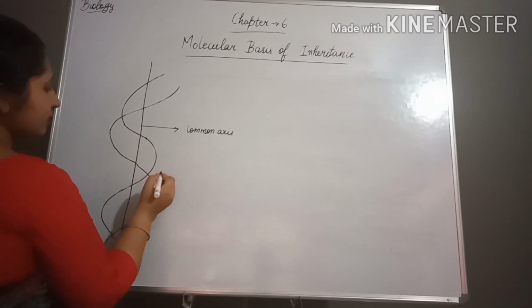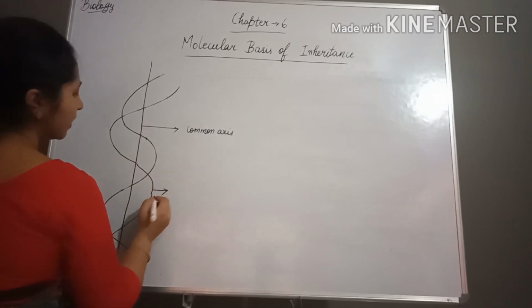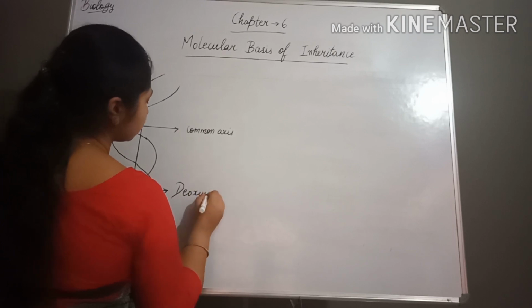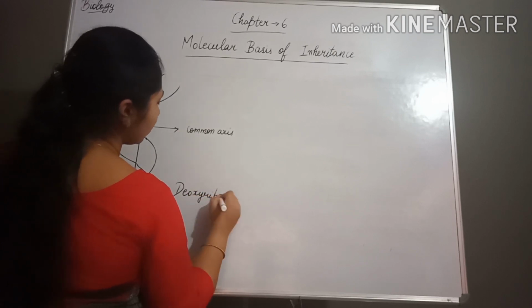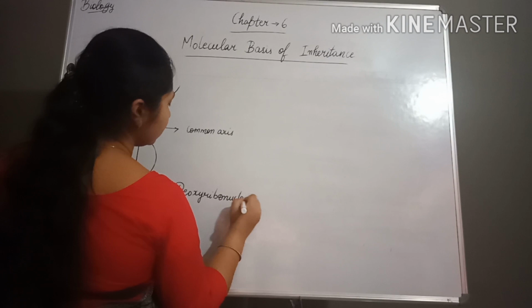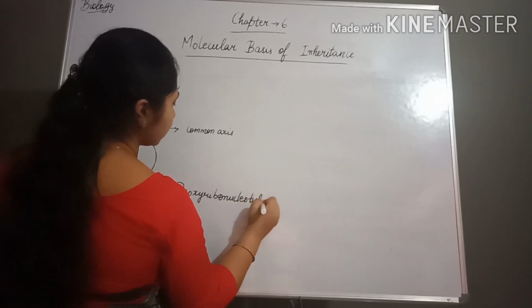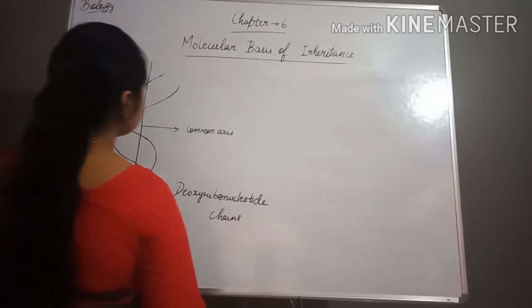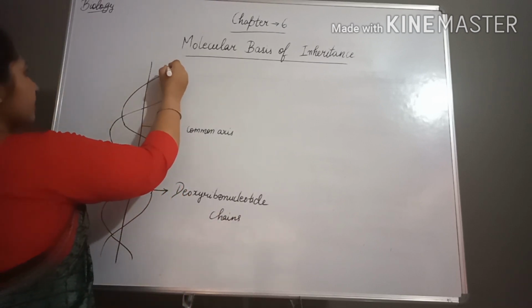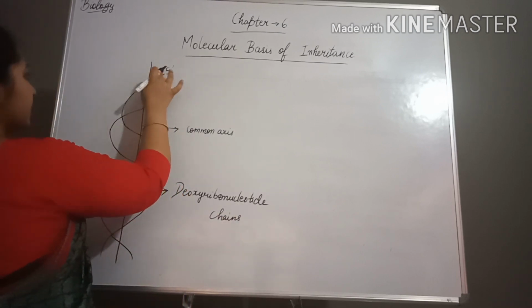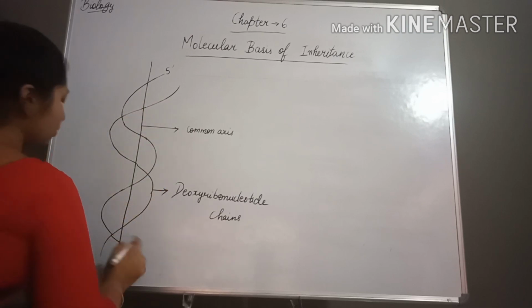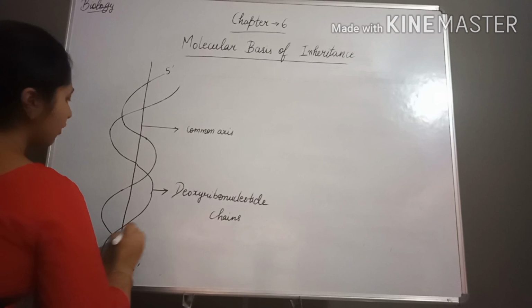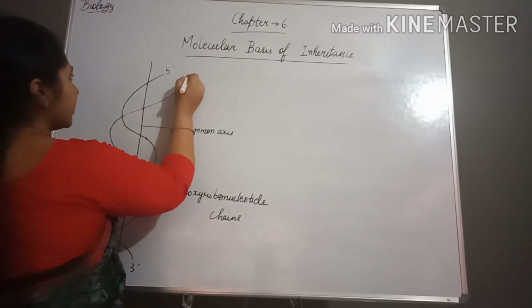And what are these? These two chains are the deoxyribonucleotide chains, and they run in opposite directions, means 5 prime to 3 prime, and the other one 5 prime to 3 prime.